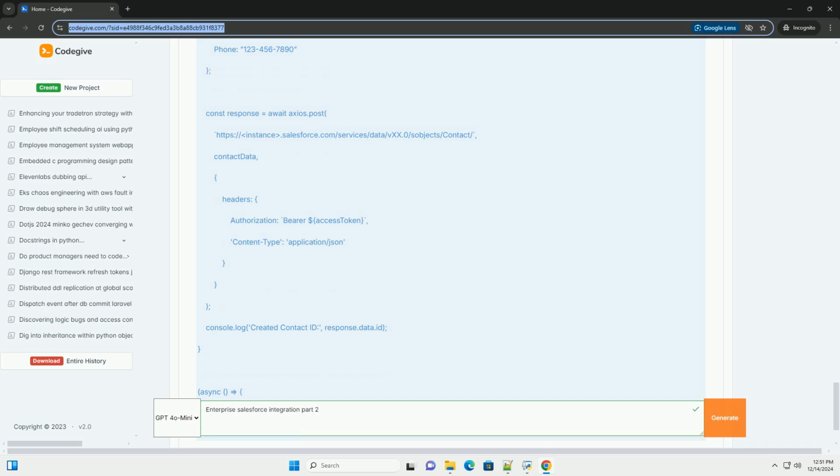Return response.data.access_token. async function createContact(accessToken). const contactData = FirstName: 'John', LastName: 'Doe', Email: 'john.doe@example.com', Phone: '123-456-7890'. const response = await axios.post(